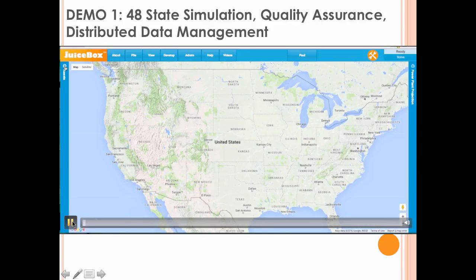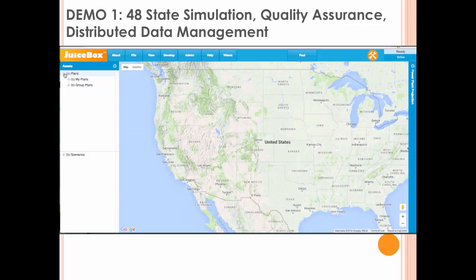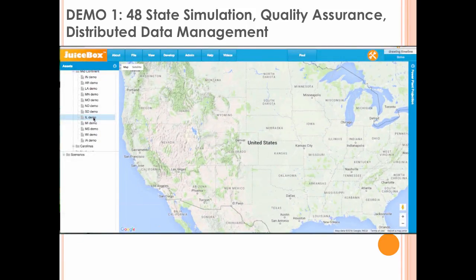JuiceBox is a cloud-based multi-user platform. This means I can develop plans and scenarios that belong to me, and I also have plans and scenarios with shared access among a group. So within the Mid-Continent region, I've created a set of 12 state plans that are part of a single integrated regional scenario. I'll load a plan for Illinois.